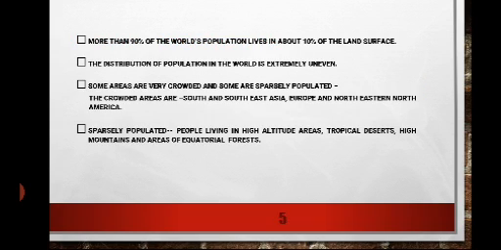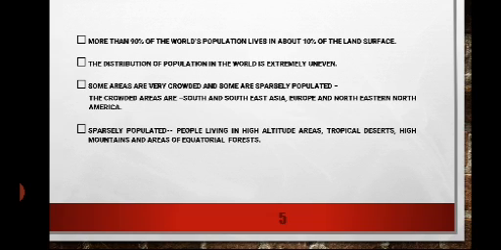So this slide talks about how around 90% of the total population of the world resides in only 10% of the land surface. This shows that there is a completely uneven distribution of population throughout the world. Some areas are very crowded while others are sparsely populated.